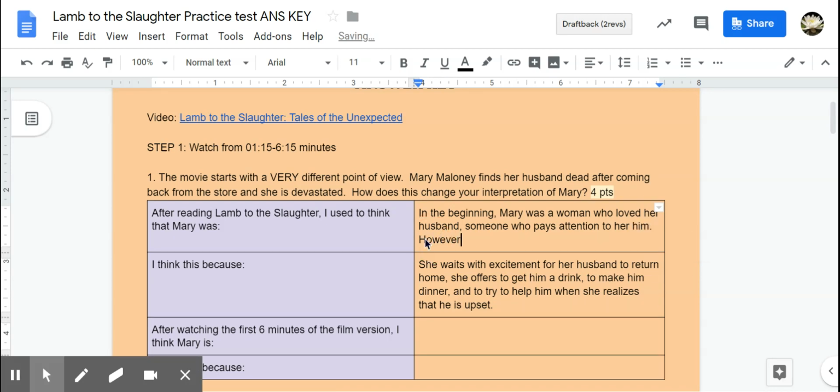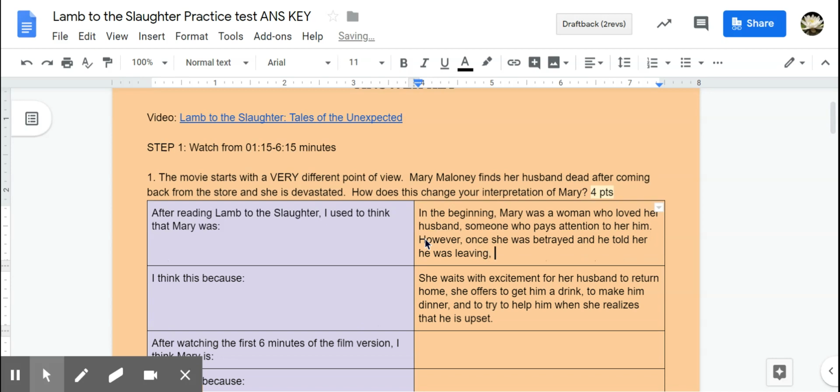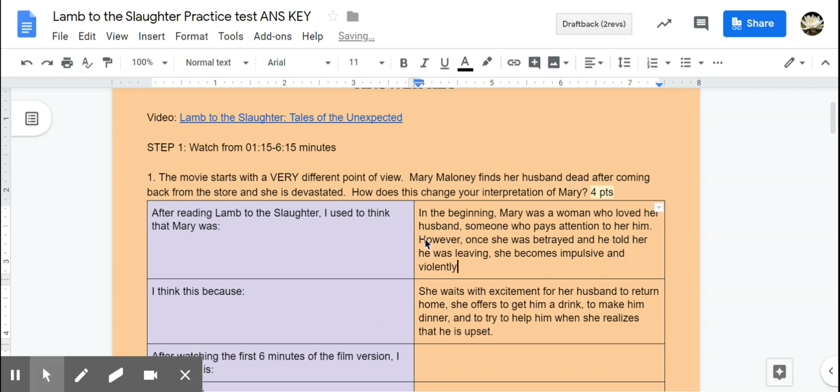However, I have to add that transition because Mary did not stay as a woman who simply loves her husband and pays attention to him. Once she was betrayed and told her husband was leaving her, she becomes impulsive and violently kills him.